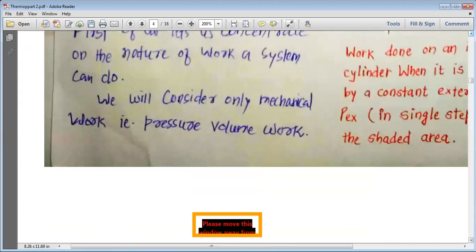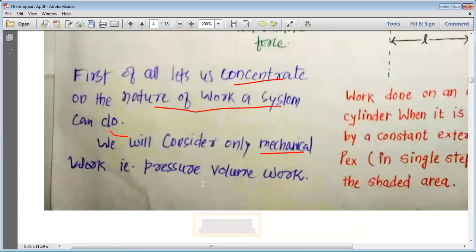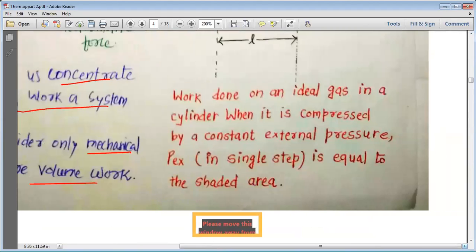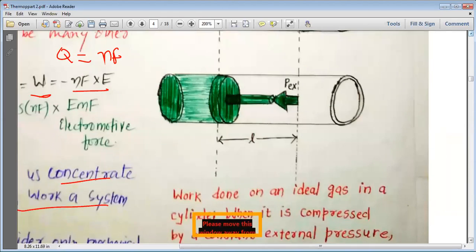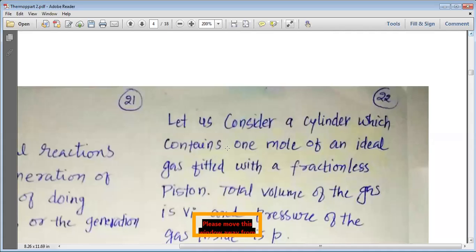First of all, let us concentrate on the nature of the work a system can do. We will consider only mechanical work, that is the pressure volume work. We just consider the mechanical work that is done by applying pressure and movement of the piston.